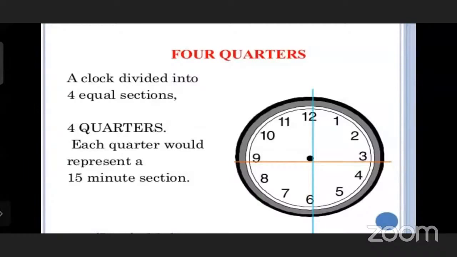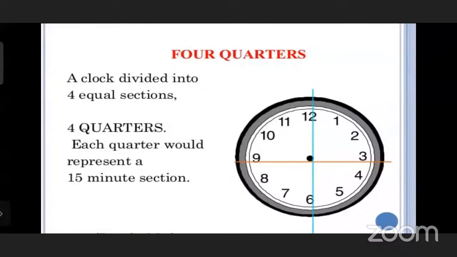That's why we can say there are 4 sections which divide the clock. Okay, 4 quarters. How many quarters? 4 quarters are there. Each quarter represents 15 minutes. Now tell me, 12 to 3, how many minutes are there? 15.